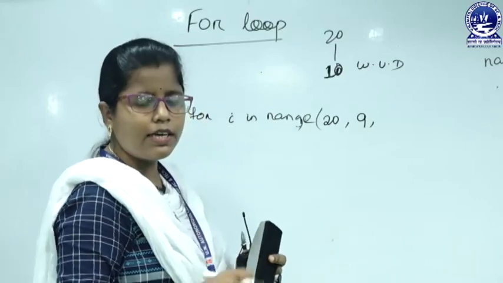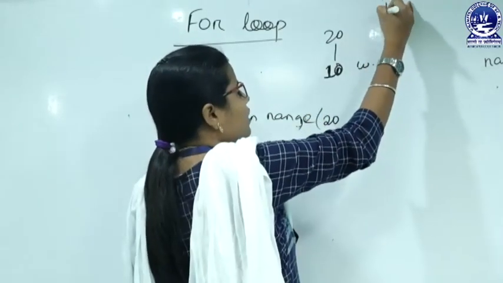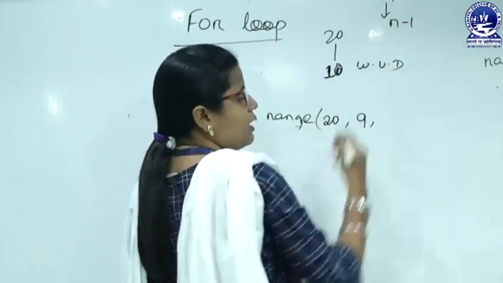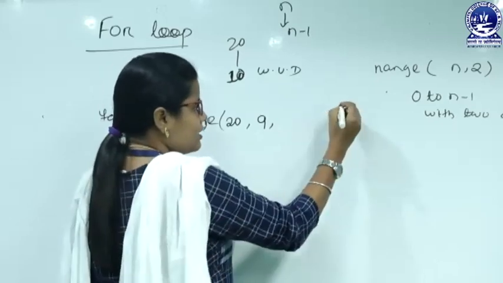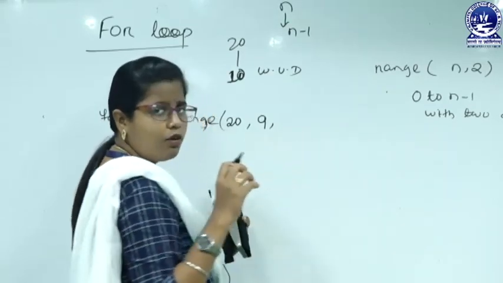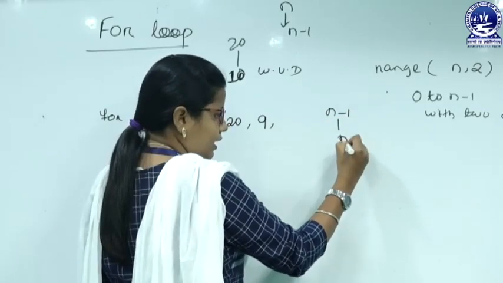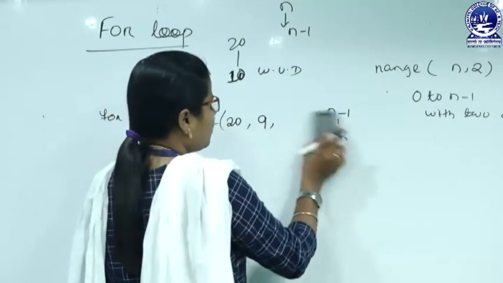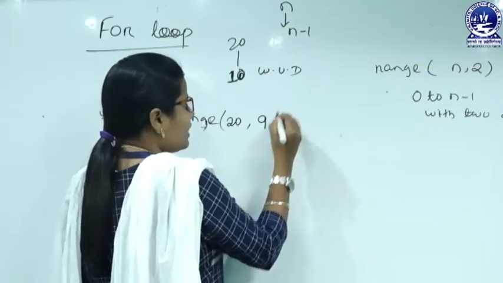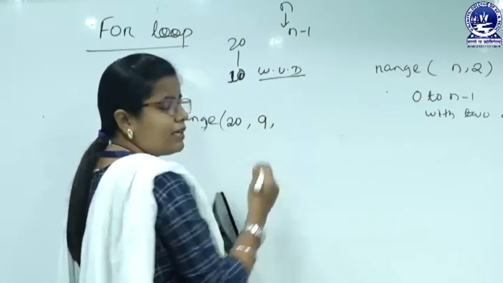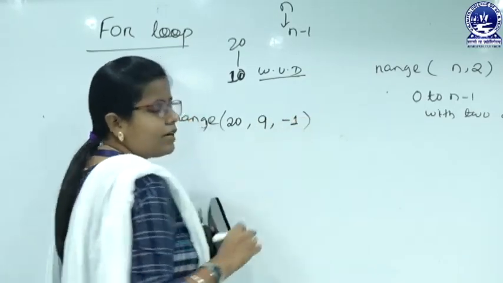Okay. So, in case of increment, we are using suppose n, then the last value should be n minus 1. But in case of reverse order, if we want to print n, then we have to mention the stop size as n minus 1. So, that will be n will be printed. So, here we want to print 10, so we mention here 9. And what is the difference with unit difference? But here we have to decrement the loop variable, so we have to mention minus 1.